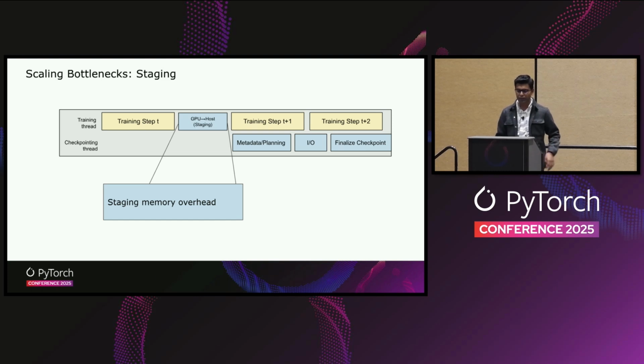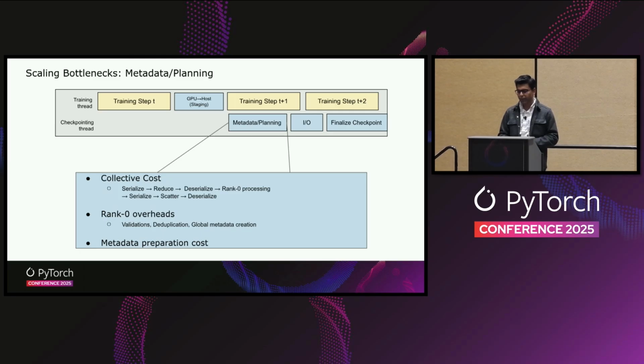So what are the different overheads during checkpointing? I am taking the example of asynchronous checkpointing here, because I'm assuming anybody who cares about training efficiency must already be using asynchronous checkpointing. In there, except staging, all other steps in the checkpointing, like the metadata preparation, planning, I/O, upload, all happen asynchronously. Now, during staging, we offload the data from GPU to the host memory, and that's why there's memory overhead. We allocate and deallocate the memory for every checkpoint save, and also it's pageable memory, so page faults also happen, leading to inefficiency. And again, this is a blocking operation for GPUs.